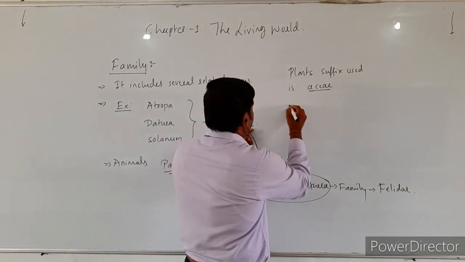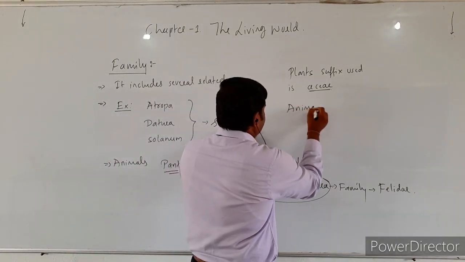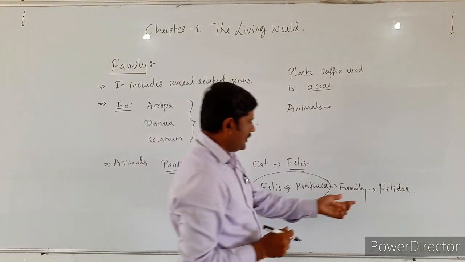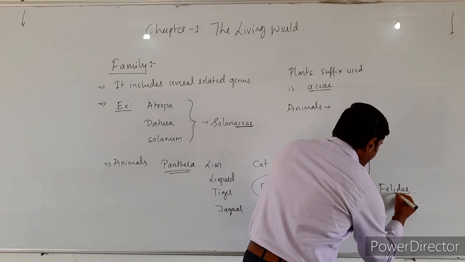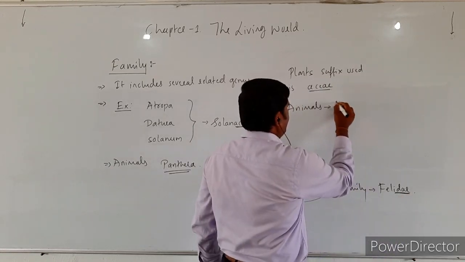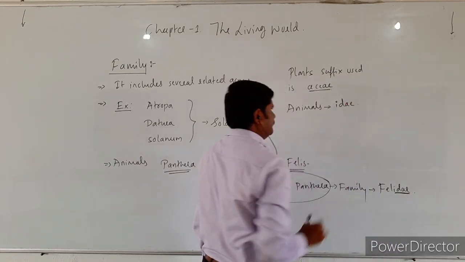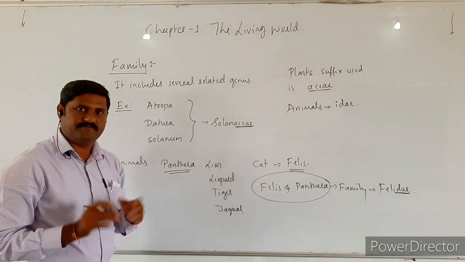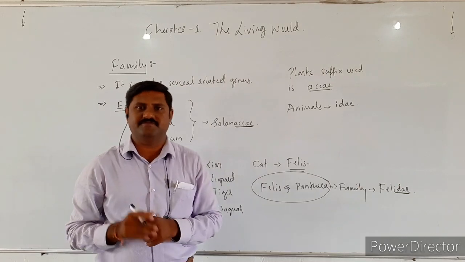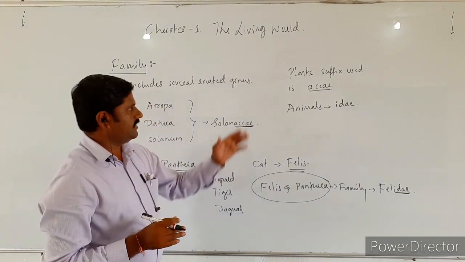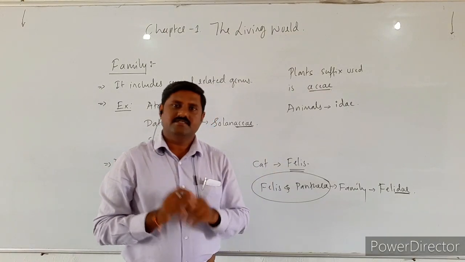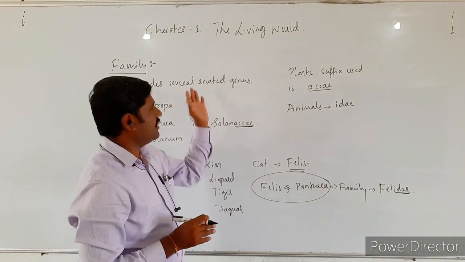In the same way, in case of animals, we give the suffix IDAE, as you are seeing here. So this kind of suffix is given for the names of the families, both in case of plants as well as in case of animals, right? So this is about family.